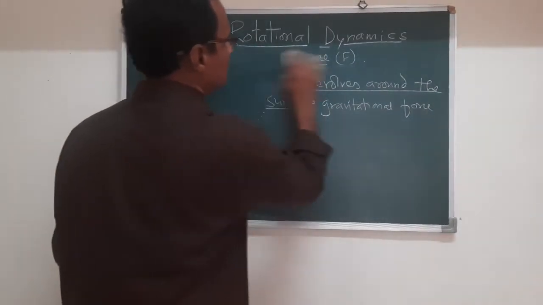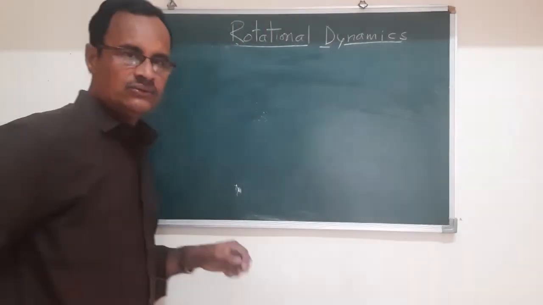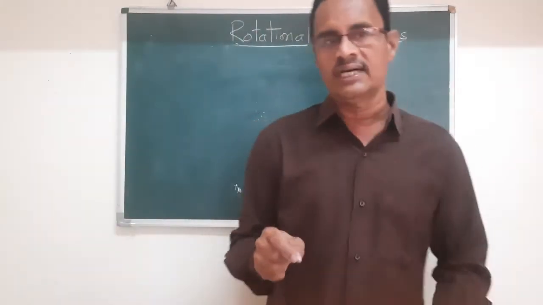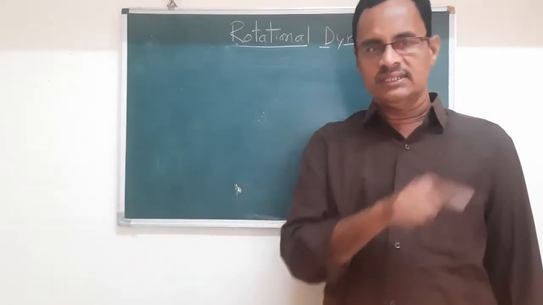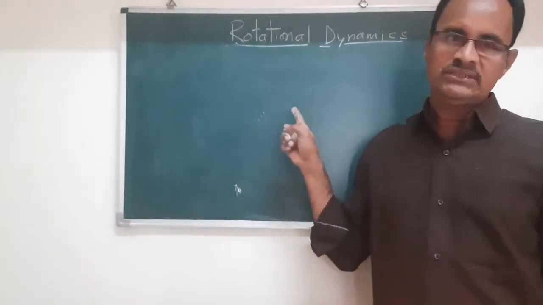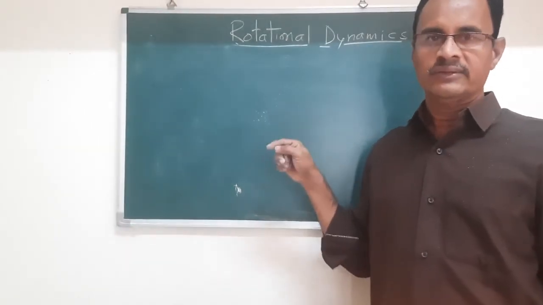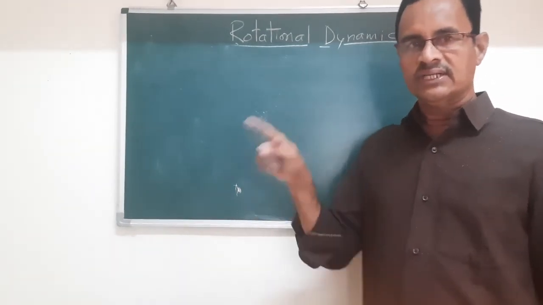Now again there is another type of force. We just saw that the electron revolves in a circular motion even though it has a negative charge and the nucleus has a positive charge. Even though, it can revolve in the circular orbit. And the centripetal force is always directed towards the center, even though it revolves in the circular orbit.